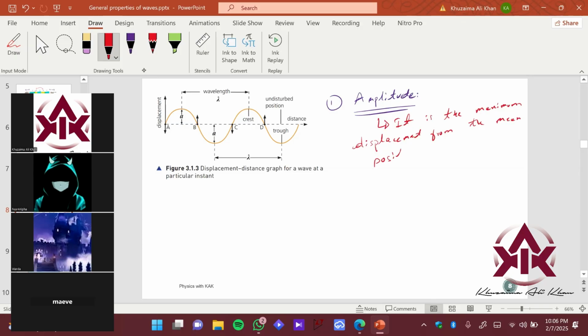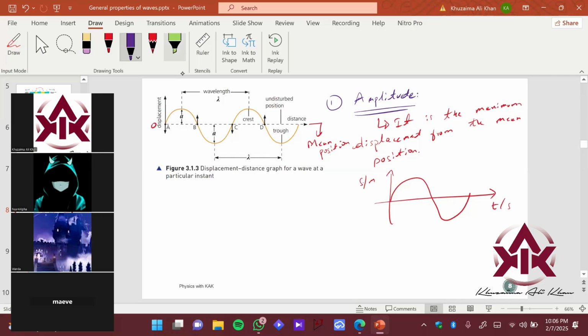Mean position, right? So we are calling this the mean position. This center point, this line which is crossing across the graph, is the mean position, which is lying at zero. Okay, this value is zero. We basically want to define this as follows. If you have a graph like this, let's say this is time in seconds, and this is displacement in meters, and we have defined this center line as the mean position.